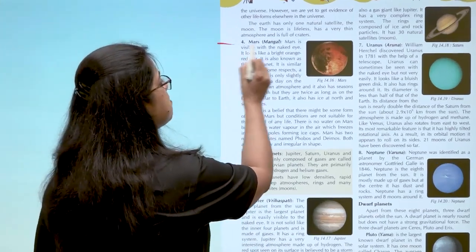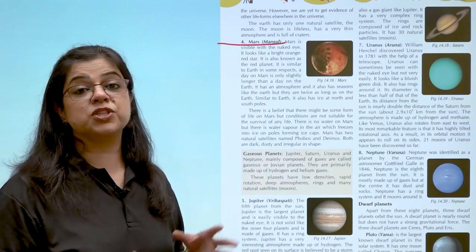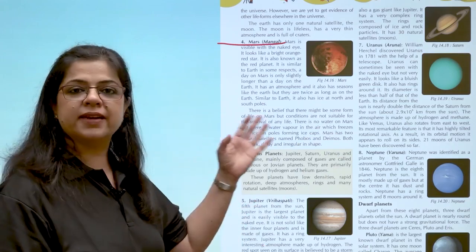अब हम बात करते हैं मार्स या मंगल की. Mars is one of those planets which can be seen clearly with the naked eye.